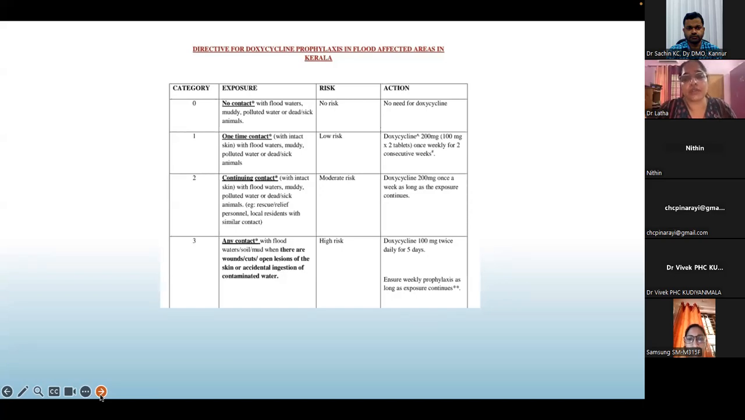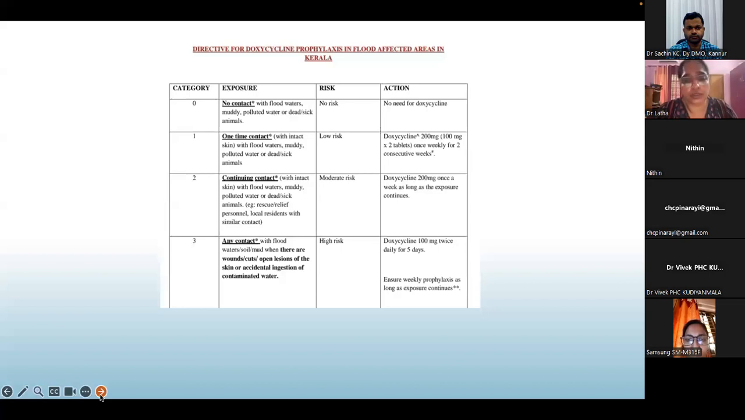Doxycycline 200 milligram, that is 100 milligram 2 tablets stat once weekly for 2 consecutive weeks. That once weekly, 2 consecutive weeks you have to give for single contact. Continuing contact, you're giving doxycycline 200 milligram once a week as long as the exposure continues. Next is any contact with water, soil, or mud where there is wound, cut, or open lesions. In such cases, you're supposed to give doxycycline 100 milligram BD for 5 days, then ensure weekly prophylaxis as long